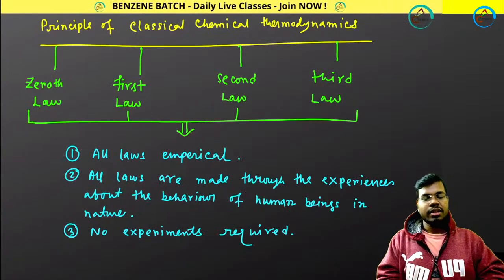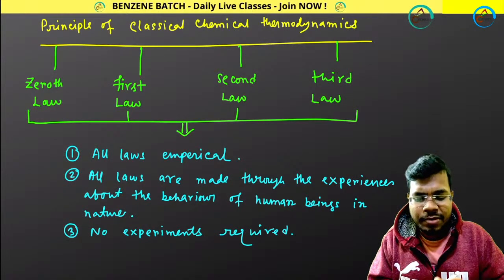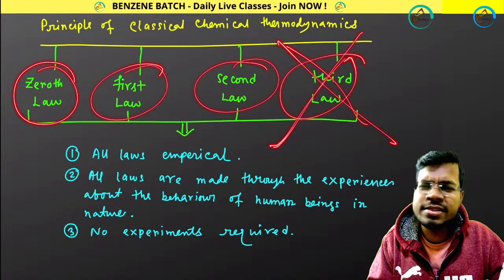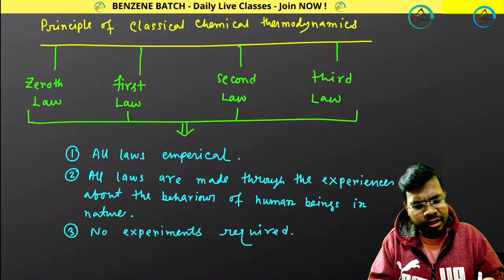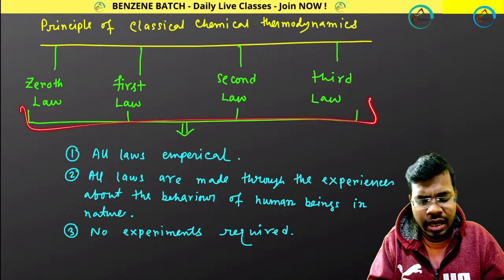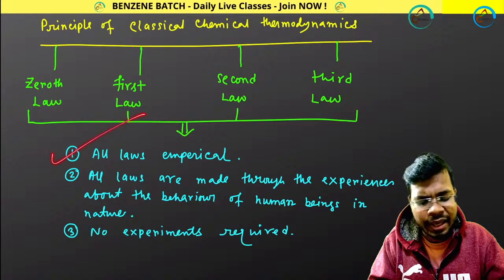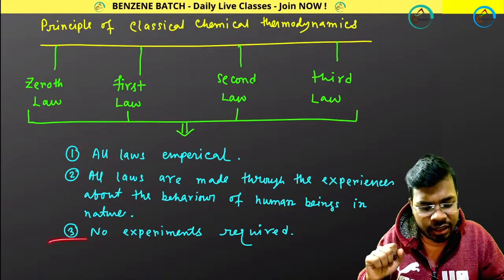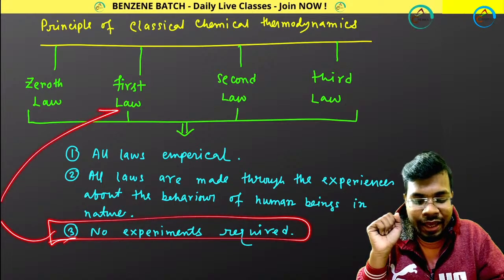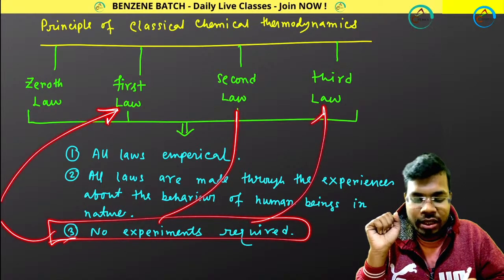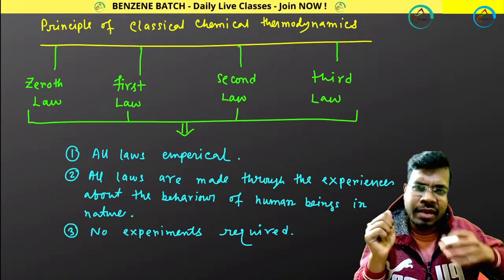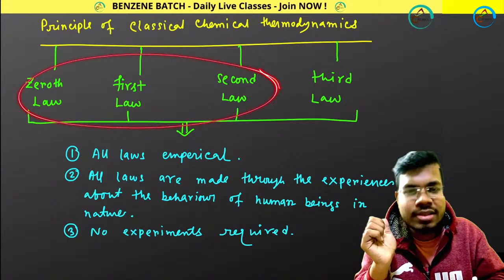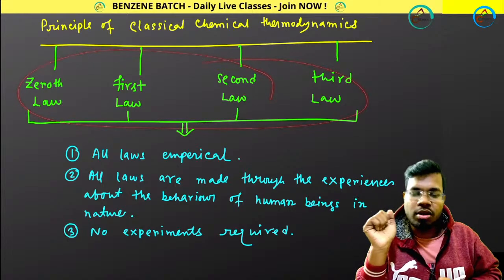Great. Next, in the thermodynamics chapter, we will be dealing with the zeroth law, first law, second law, third law. Forget about the third law, it's not important, it's not even in your JAM syllabus. Before I go through all these laws, I should tell you that all these laws are empirical. All these laws are made from human experience of nature. There is no experiment required to understand these laws. They are based upon what we experience from nature, and based upon that, scientists made all these laws of thermodynamics.